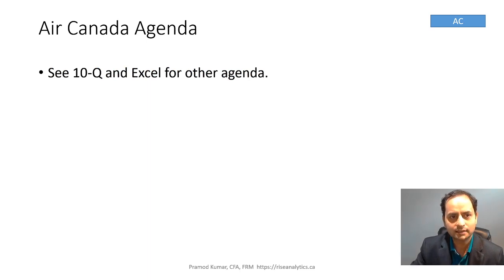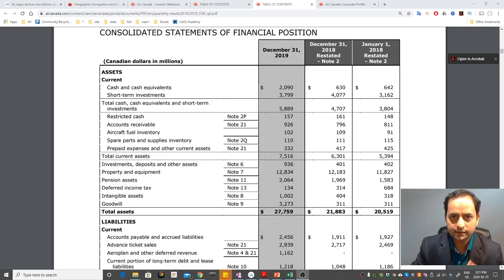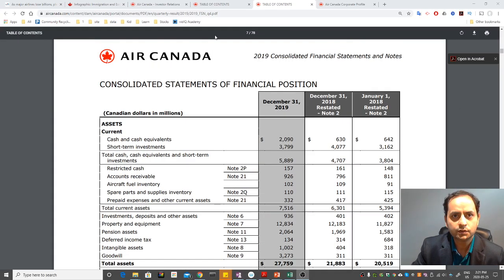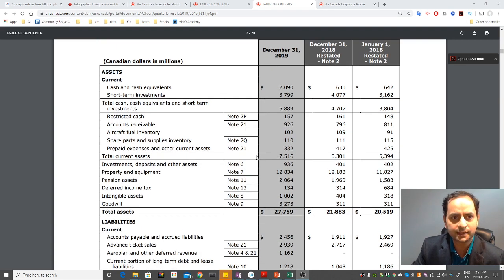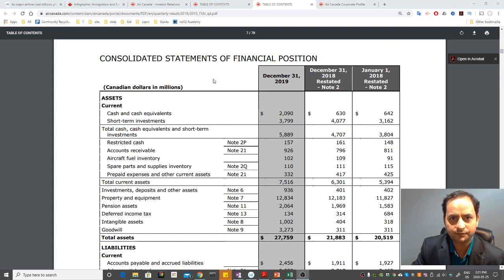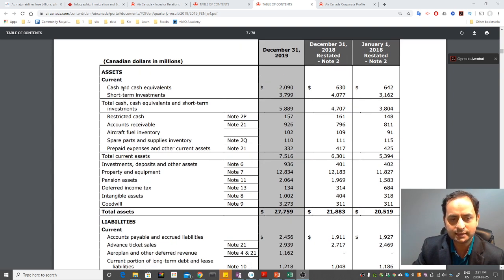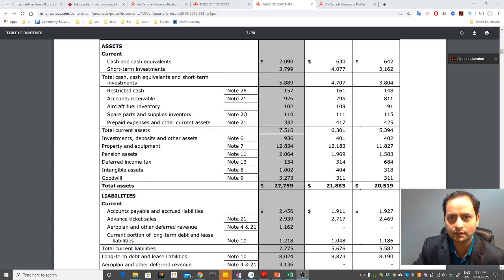Okay, so next I'll go directly to the 10Q and the spreadsheet. This is the company 10Q statement, which, as you can see, comes directly from the Air Canada website. This is their financial statements, pretty much the balance sheet, with the assets and the liabilities.